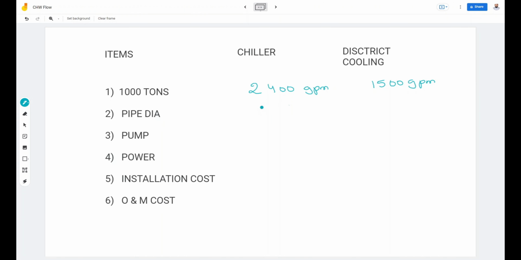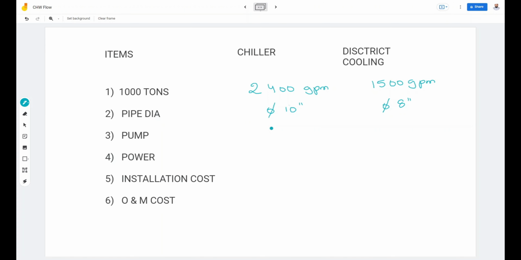Now let us analyze how 2400 GPM and 1500 GPM will affect different parameters of the chill water system. For 2400 GPM the pipe diameter will be 10 inch, whereas for 1500 GPM, 8 inch will be enough.